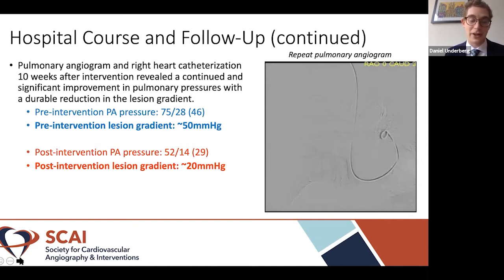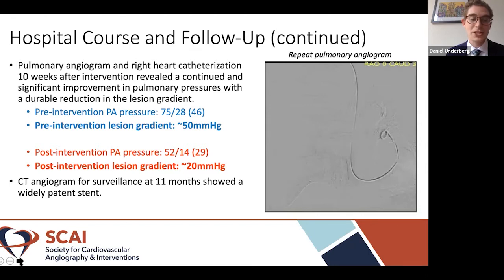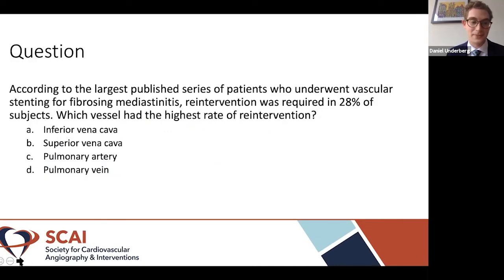And after the intervention, during this angiogram 10 weeks later, her gradient across the lesion was 20, showing sustained and durable improvement of that pressure gradient across the tight lesion. Her CT angiograms for surveillance at 11 months after the procedure additionally showed a widely patent stent.